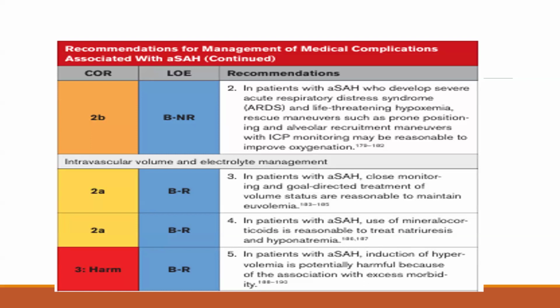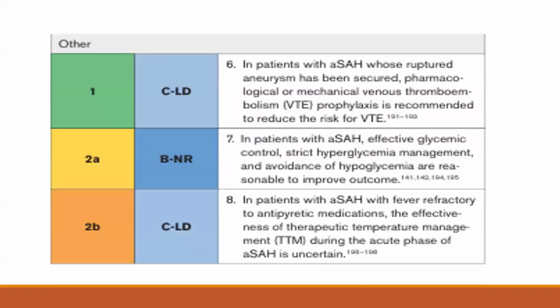In patients with aneurysmal SAH, induction of hypervolemia is potentially harmful because of the association with excessive morbidity. Class of recommendation 3, level of evidence B. In patients with aneurysmal SAH whose ruptured aneurysm has been secured, pharmacological or mechanical venous thromboembolism prophylaxis is recommended to reduce the risk of venous thromboembolism. Class of recommendation 1, level of evidence C.